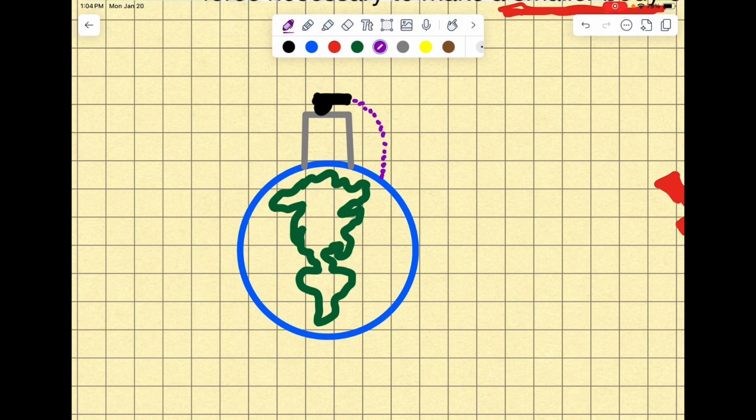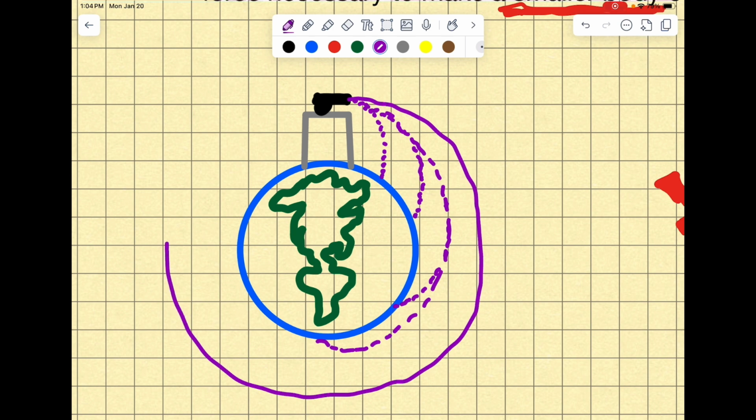If the cannon fires the cannonball a little bit faster, then you can imagine the path looking a little more like this, and then even faster than that, maybe the path would look something like this. We can continue until the cannon fires the cannonball so fast that the rate at which it falls essentially matches the curvature of the Earth. Then, as long as nothing is around to slow the cannonball down, it would just continue to go round and round the Earth. It would achieve an orbit. It would become a satellite.